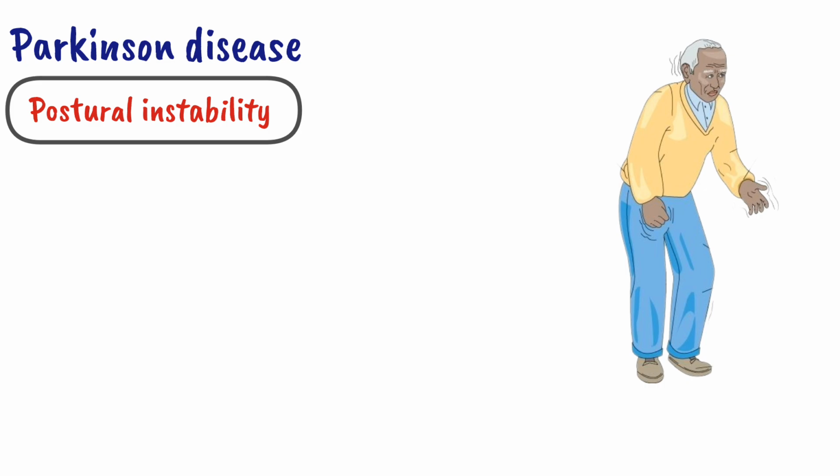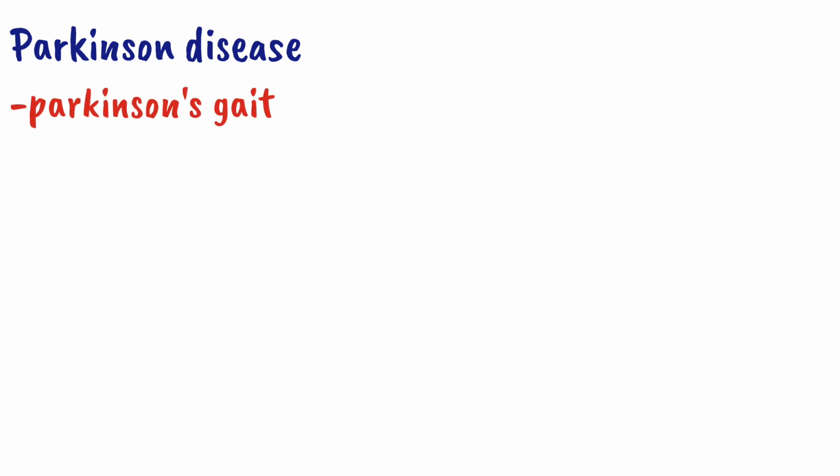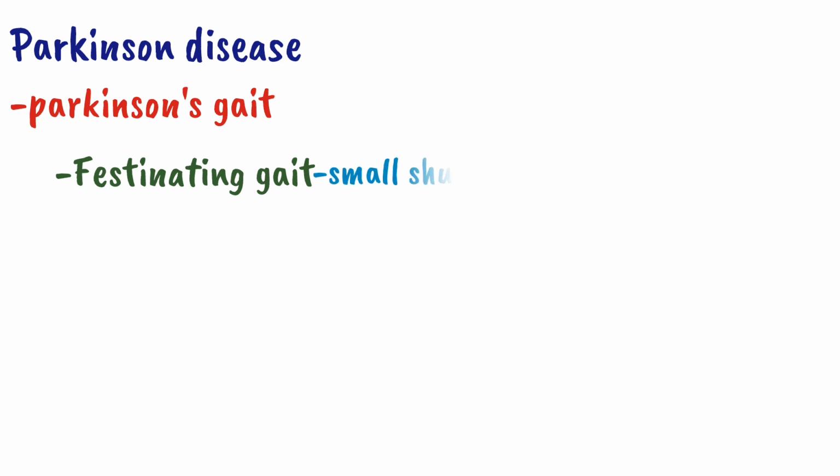Now coming to the last feature of Parkinson disease, it is postural instability. The patient with Parkinson disease will have a stooped or flexed posture. Along with that, there will be an abnormal gait. So, what will be the gait of a patient in Parkinson disease? The patient will have a festinating gait, meaning the patient will walk with small shuffling steps. You can see the gait in this video.